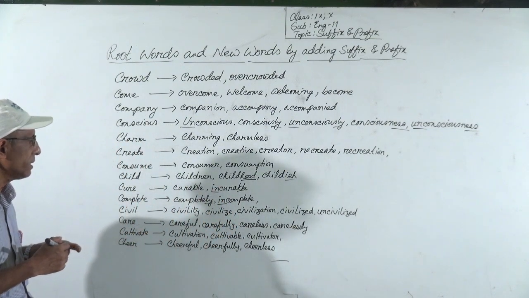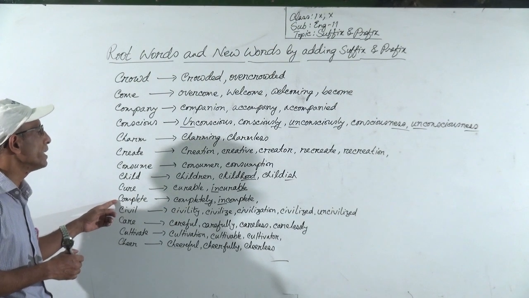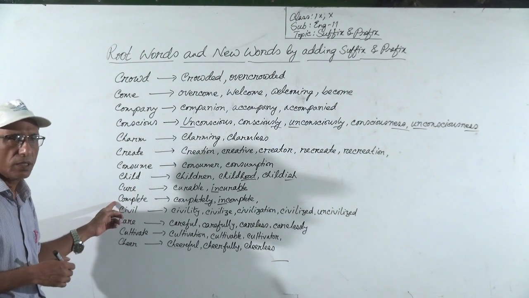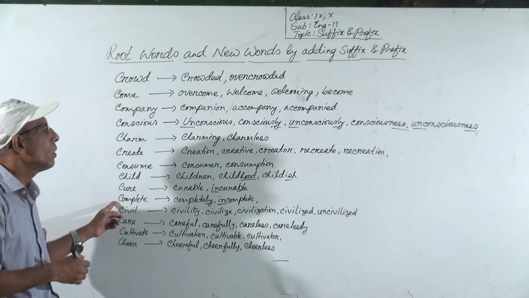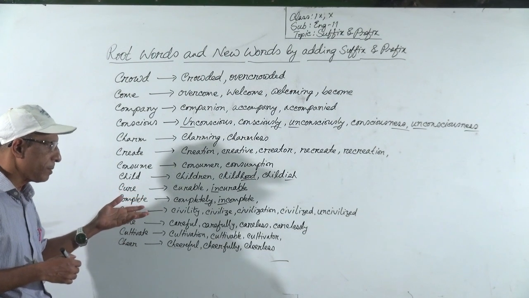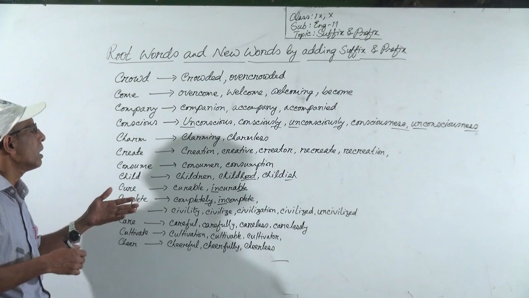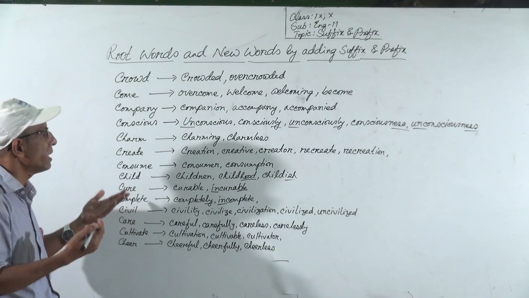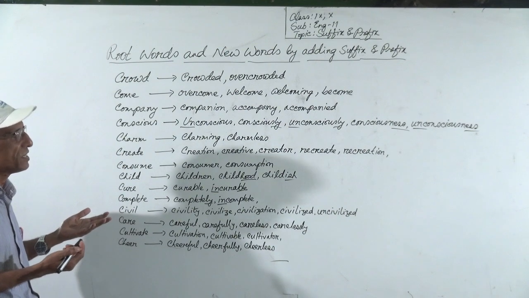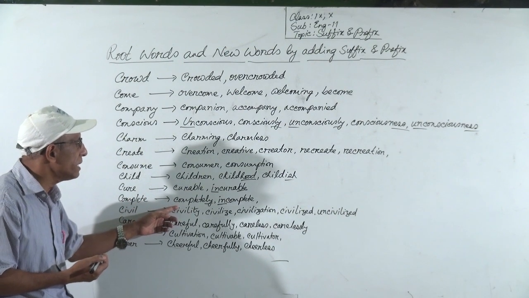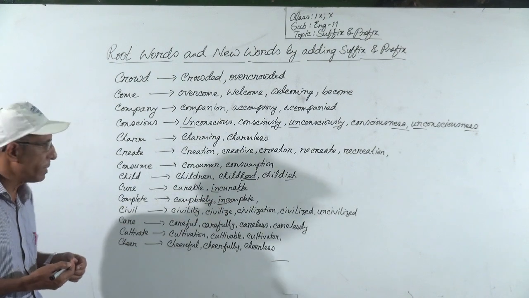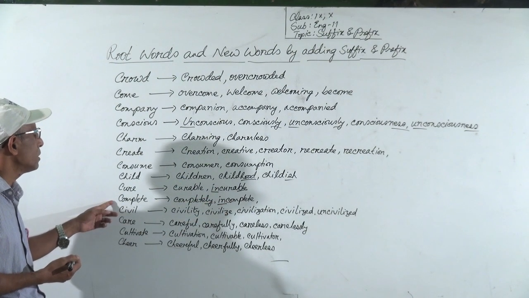Incomplete is the opposite of complete. This is also an adjective. So completely or incomplete, we can make these two words from this root word.